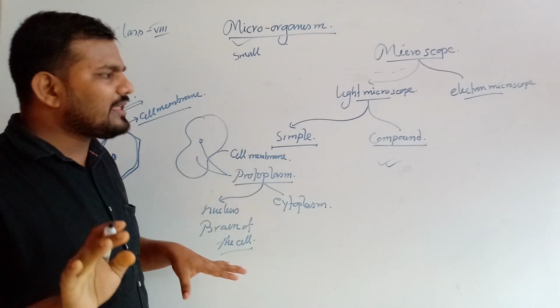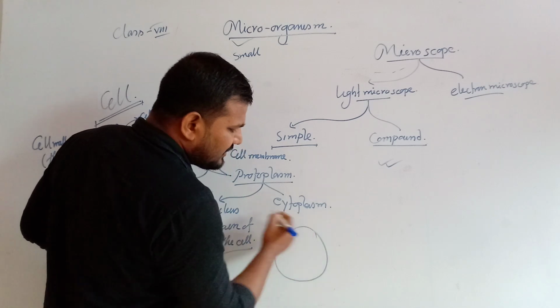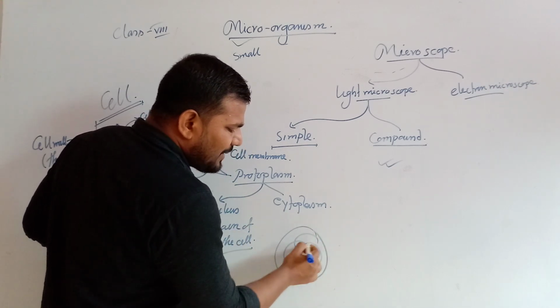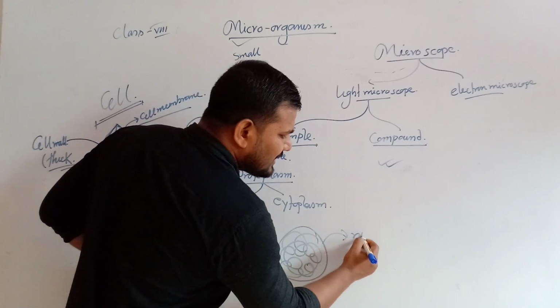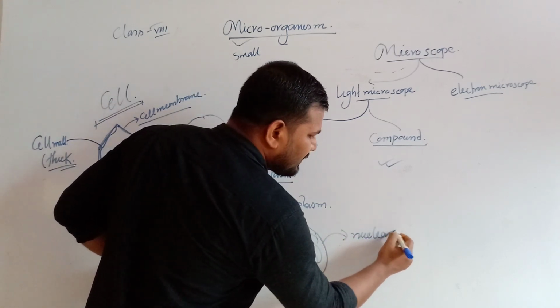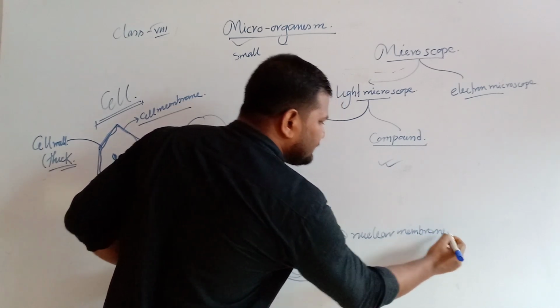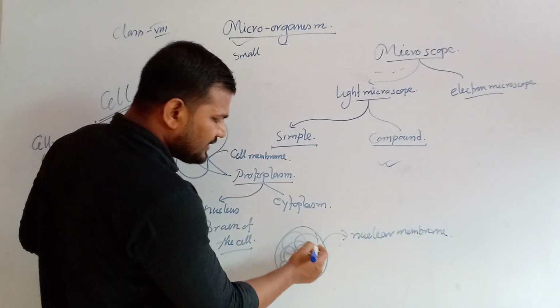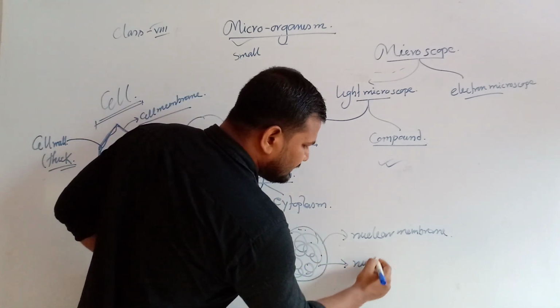Now a well developed nucleus has 4 parts. The outer covering of the nucleus is known as the nuclear membrane. The fluid present within the nucleus is termed the nucleoplasm.